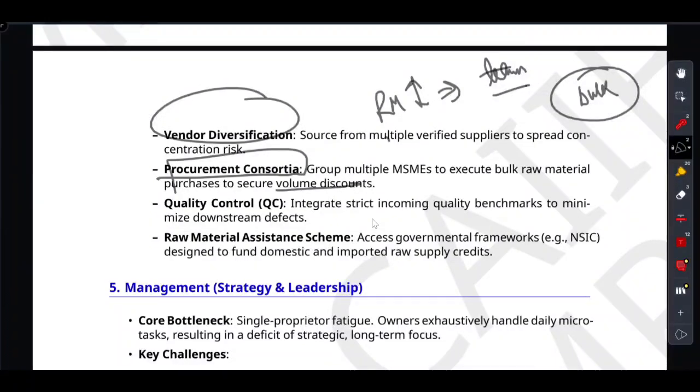Next, they stop putting all their eggs in one basket through vendor diversification. That means they verify multiple suppliers, so you are never held hostage if one goes out of business. They also lock down quality control, so-called QC, at the door, refusing inferior input before it ruins the final product. And when cash is tight, they tap into the raw material assistance scheme, like the NSIC, which acts like a government-backed credit line for domestic and imported supply.